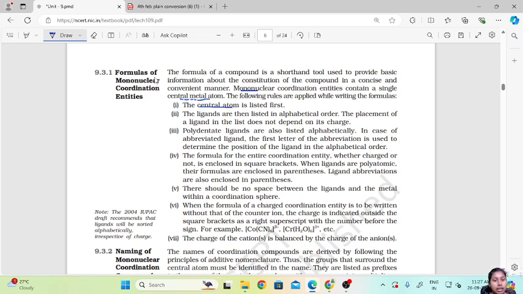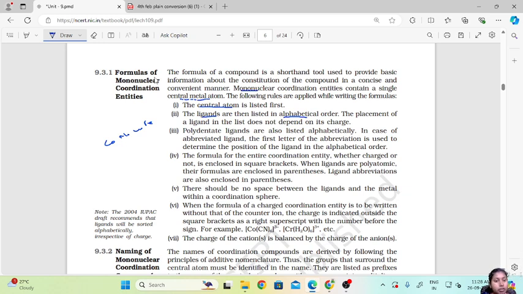Second, the ligands are then listed in alphabetical order. So once you list the central atom, if you have cobalt, nickel, copper, iron, any of these, first mention the central atom. After mentioning the central atom, then ligands are listed in alphabetical order, whichever alphabet comes first is written first.